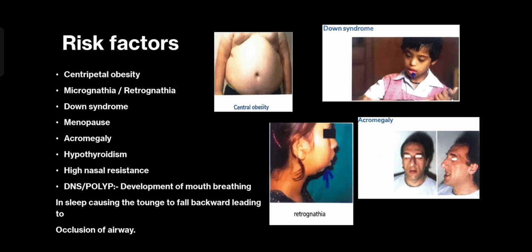On the other hand, retrognathia means there is an abnormal mandibular position with respect to the maxilla, because our maxilla and mandible are aligned. But if you have an abnormal mandibular alignment with respect to the maxilla, then the patient has retrognathia.